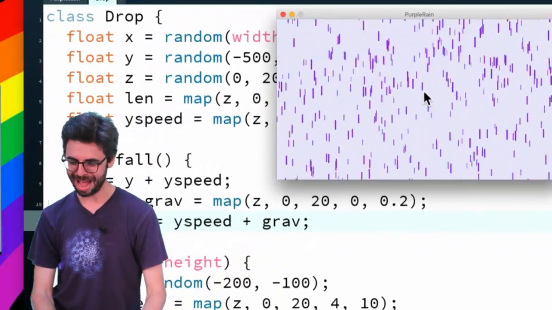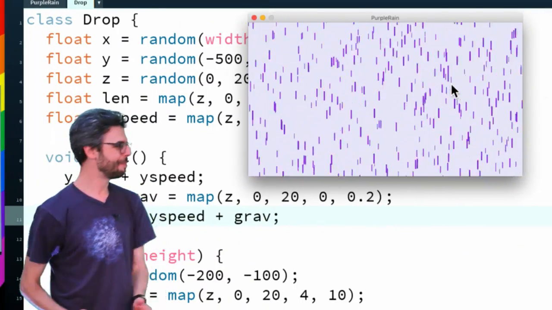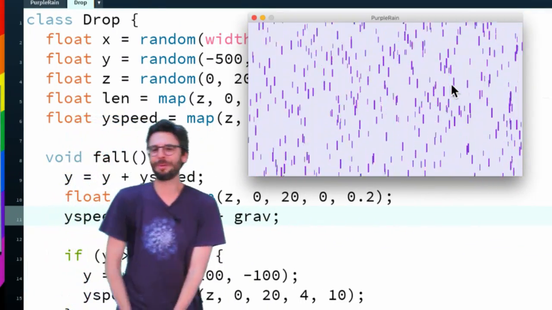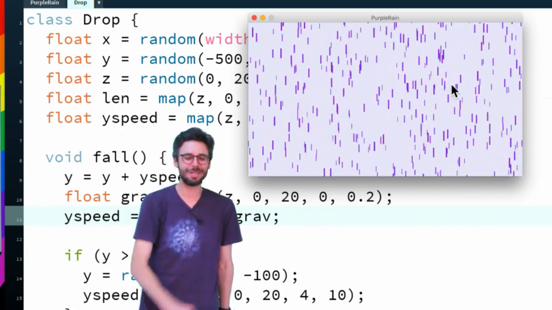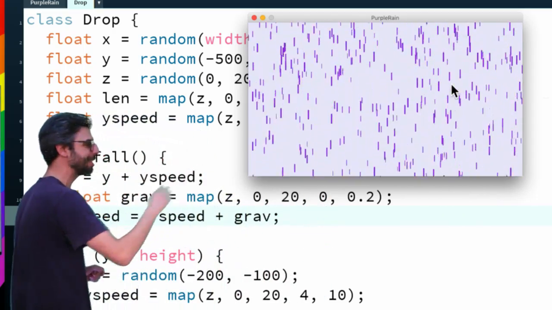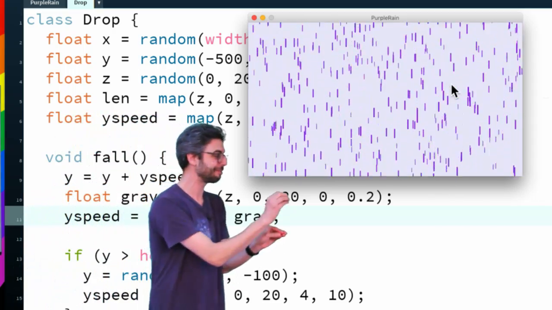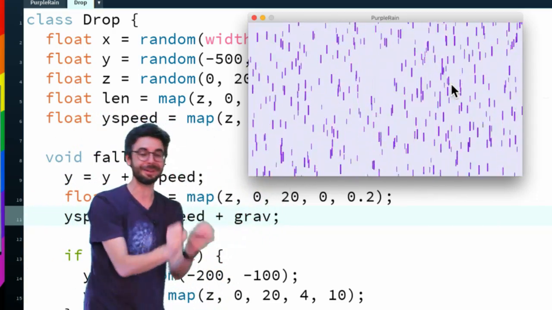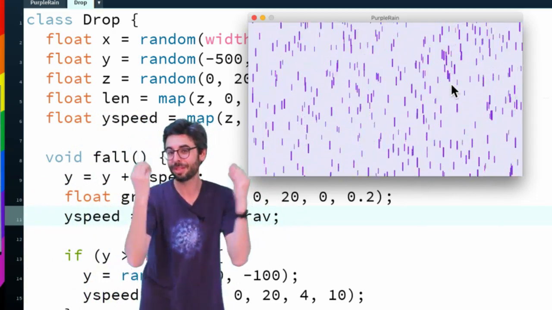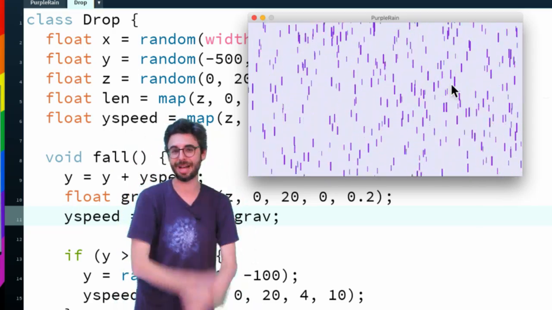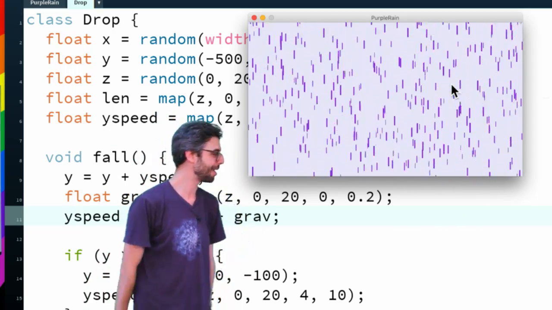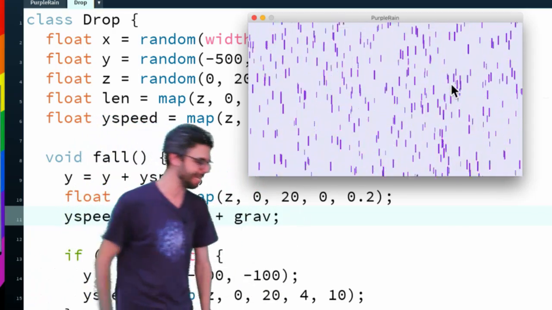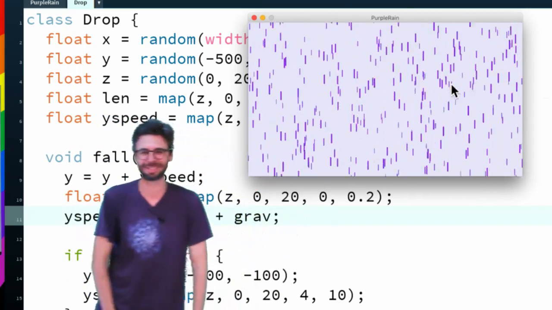I don't know how well I made Purple Rain, but this is my version of Purple Rain. I clearly am no visual designer genius. I hope that you will take this code and make some nicer Purple Rain. An exercise could be to have little rainbow splashes at the bottom as the rain hits the bottom, with little particles that burst up. Maybe I'll add that and post a version that has that as well. But here we've made Purple Rain today in about 12 minutes or so, I think.